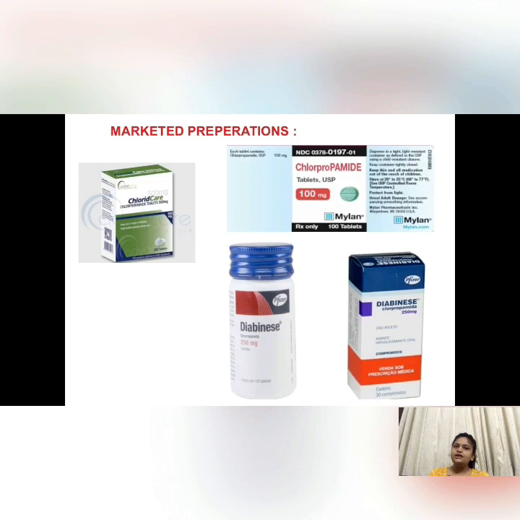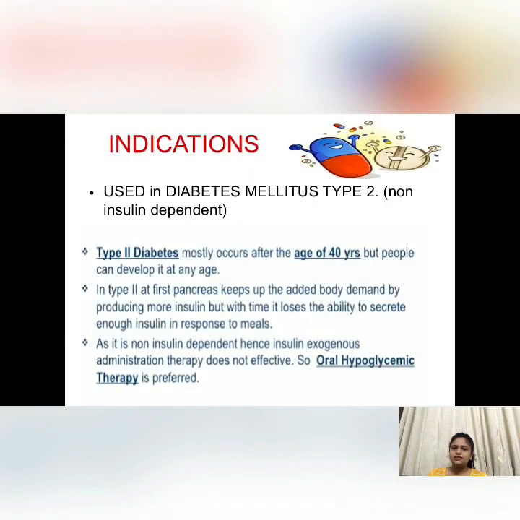Then the indications, in which conditions can we use this drug chlorpropamide. It is used in diabetes mellitus type 2, that is non-insulin dependent. I have written here what diabetes type 2 is in brief. Type 2 diabetes occurs mostly after the age of 40 years, but anyone can develop it.